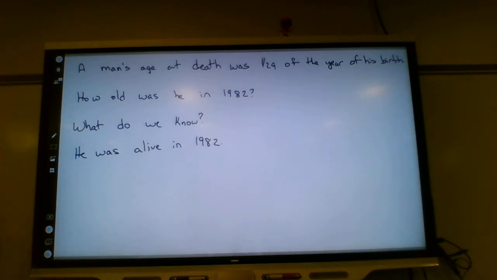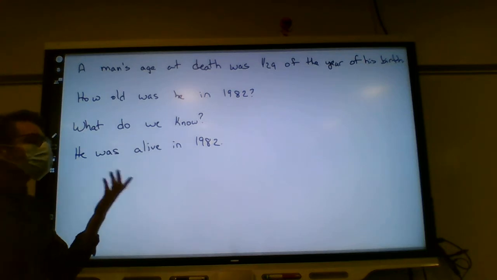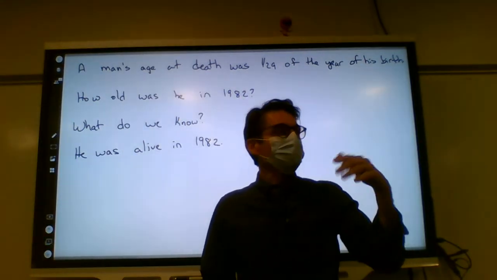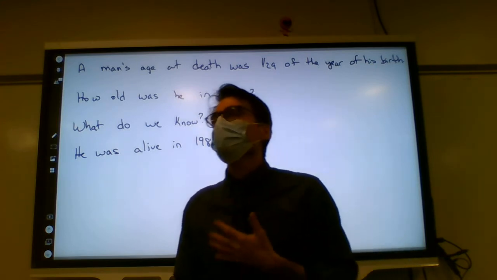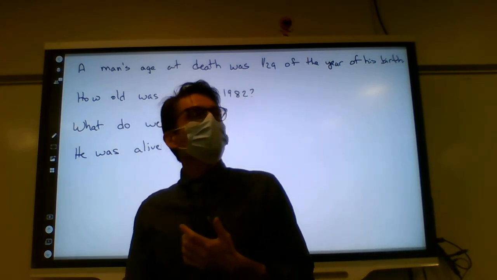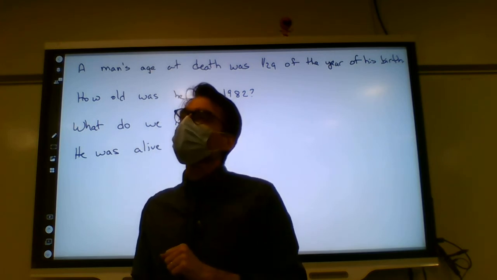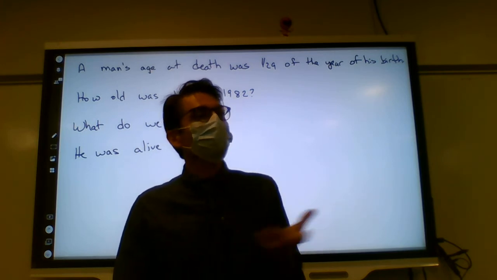What else do we know? How do we know that he is dead? It says a man's age at death. Now, we're going to talk about all of our ages at death. We're going to think about our ages at death, but we're all still alive. You can talk about an age at death and not be dead.